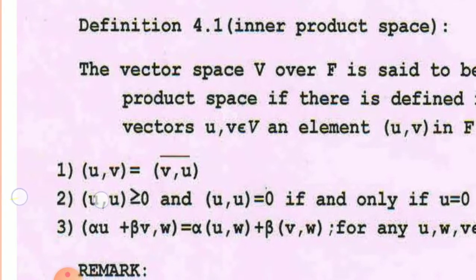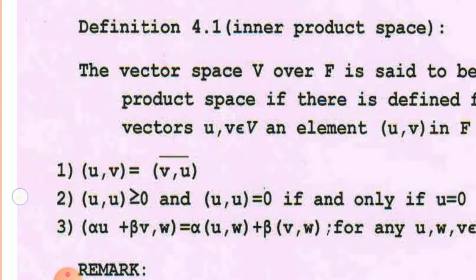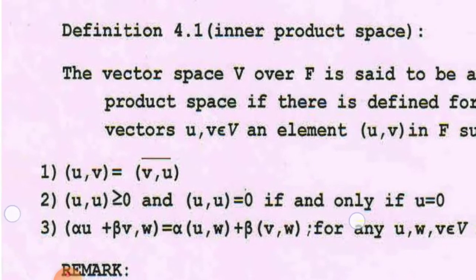Second, inner product (u, u) is greater than or equal to 0. That means inner product is non-negative, it is either 0 or positive. And (u, u) is 0 if and only if the vector u is equal to 0.